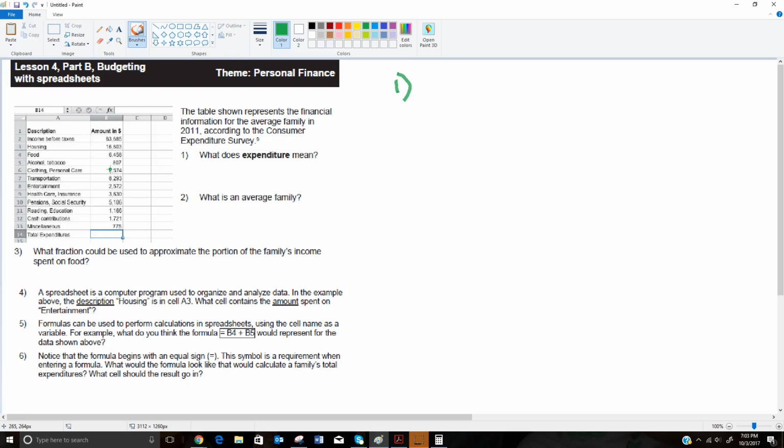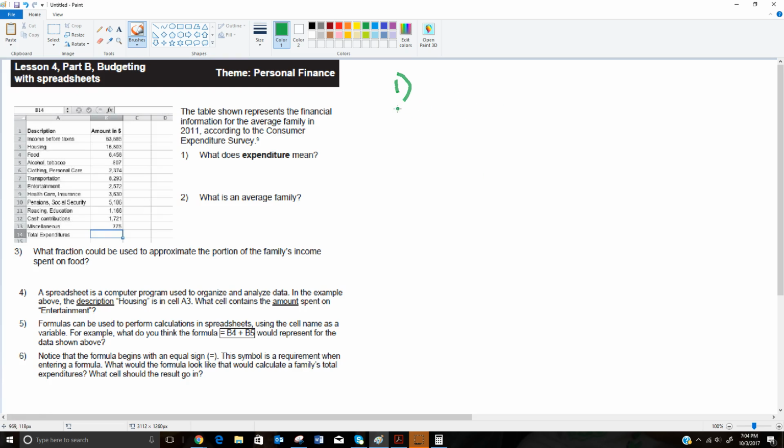Another person might say that the average family is the family that's between the 50th and the 51st family. That's kind of up to the person who comes up with the data. And how big is the average family? We have no idea. It doesn't say anything over here. The average family could be listed as being 3.2 people, which of course you can't have 0.2 of a person, but that's an average, so it doesn't necessarily come out as a possible answer for what you're doing. So anyway, that's for 1 and 2.